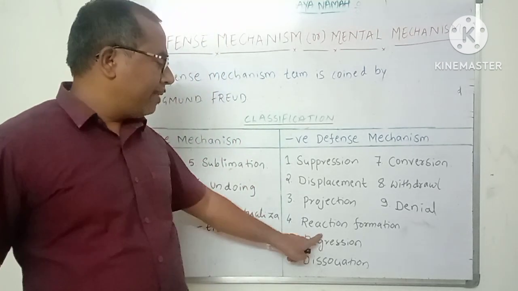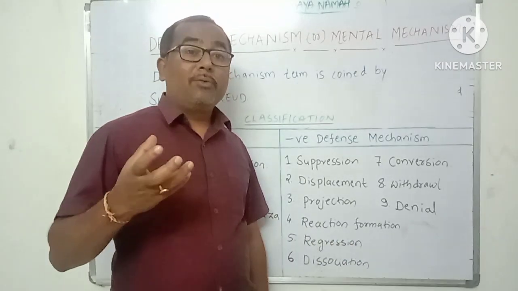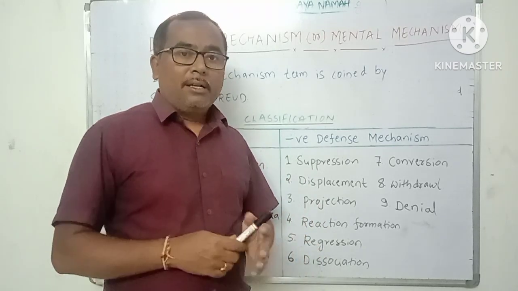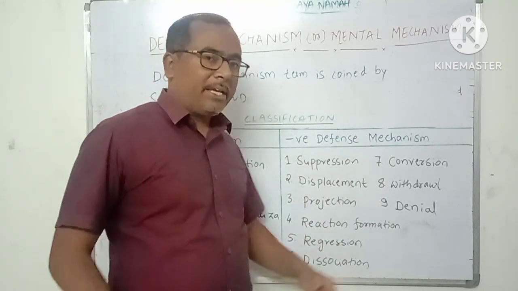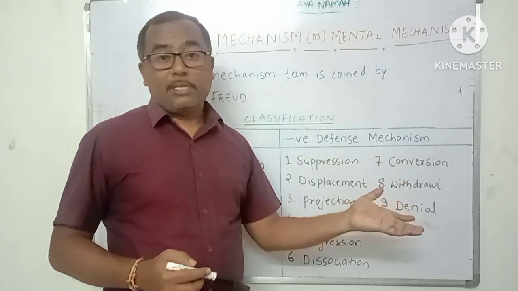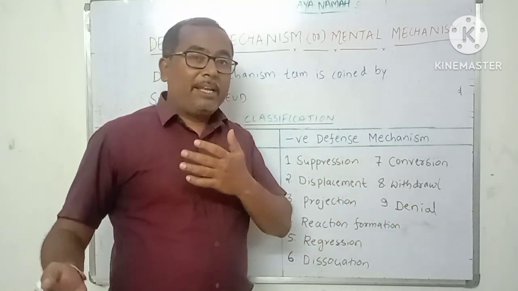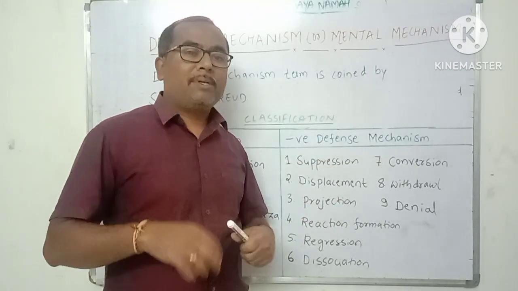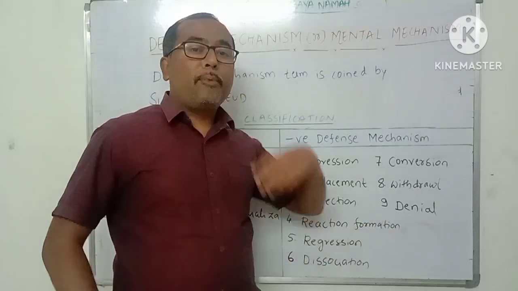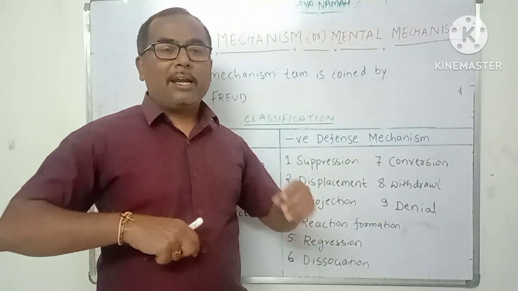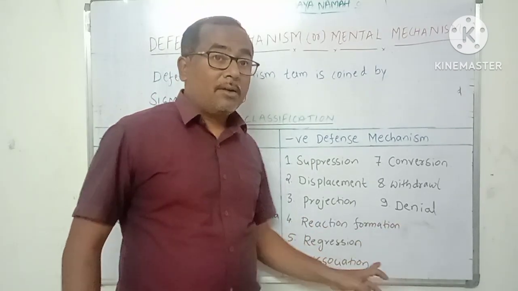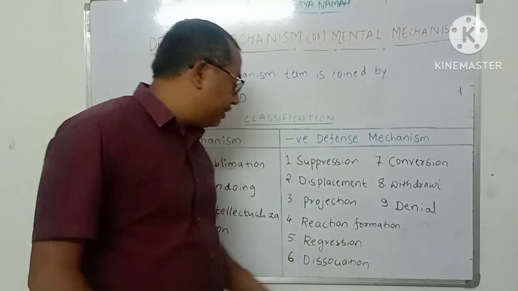Okay, for example, a person who dislikes someone may treat that person very friendly and very well. The person may not like such people, but when he meets such a person, he will show that he is very much interested in and liking that person. So the person will have exactly opposite emotions. Inside he will have negative emotions, and outside he may express positive emotions about the person or a situation. Okay, so that is nothing but a reaction formation.